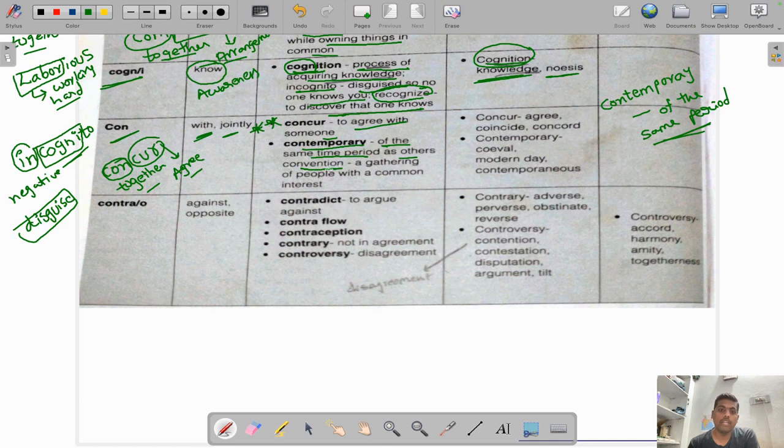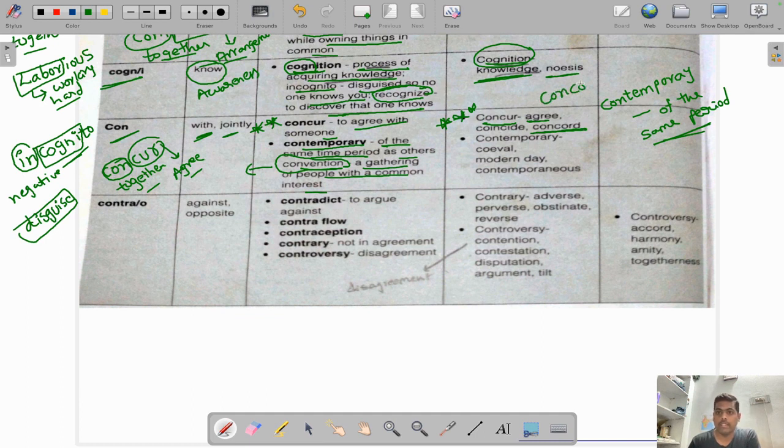And coming to the next one, convention. Convention means a gathering of people with a common interest. Convention we know, right? Generally, those people follow a convention, meaning those people follow some set of rules. That's the meaning of convention. Now coming to the synonyms: concur means agree. As I mentioned earlier, this is very, very important, guys. You have to remember concur means agree, and concord is also important.